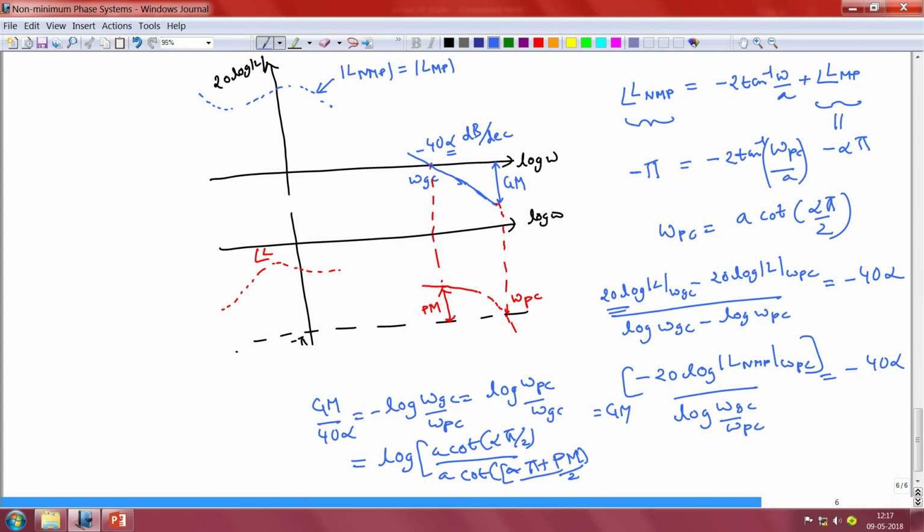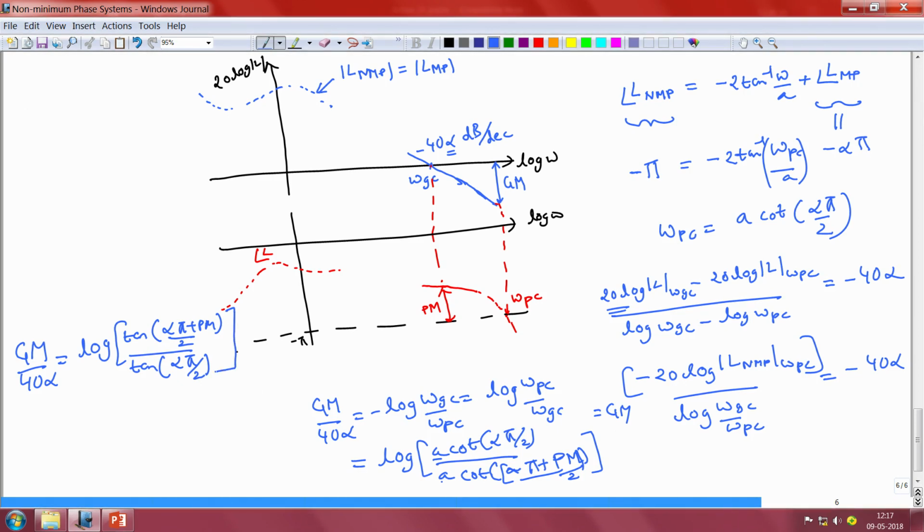So I shall rewrite the entire expression here. We would have Gm by 40 alpha equal to log of, the term A in the numerator cancels the term A in the denominator, and 1 by cot theta is essentially tan theta by definition. Hence this is equal to tan of (alpha pi plus Pm) by 2 divided by tan of alpha pi by 2.